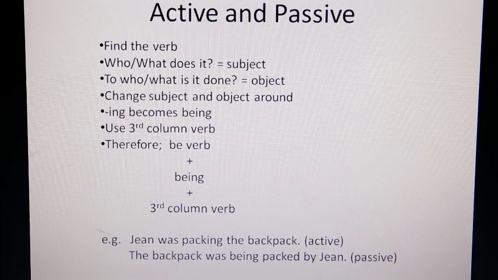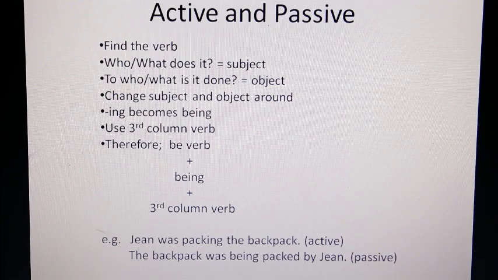Everything stays the same. You do exactly the same things to find out what the verb is, the subject, the object, how you change them around. The ing becomes being. You use your third column verb. Okay, so we'll have your be verb, was or were, then being, and our third column verb. There's your example. Jean was packing the backpack, and then it will just be the backpack was being packed by Jean. Okay, it's not difficult. Just follow those steps at the top.